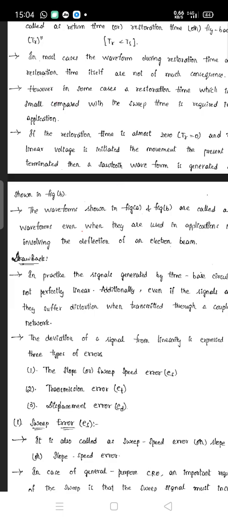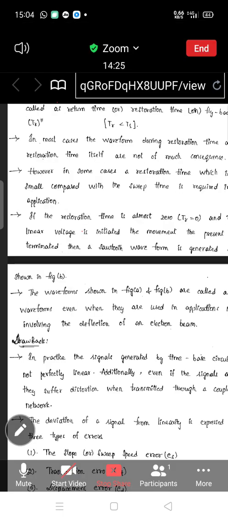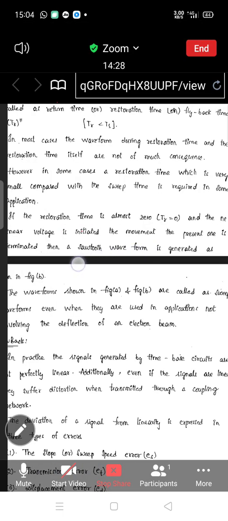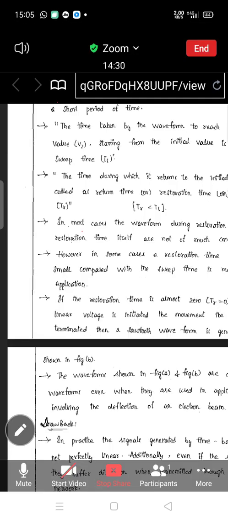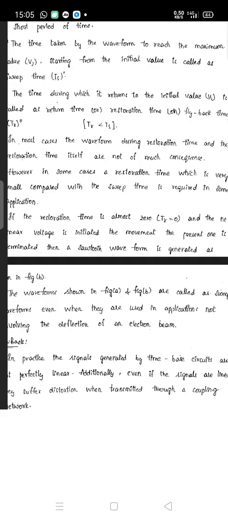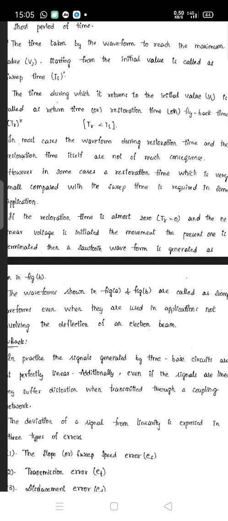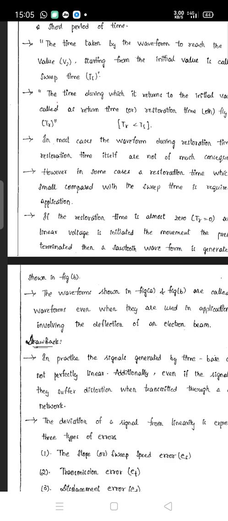If the restoration time is almost 0, that is TR equal to 0, and the linear voltage is initiated the moment the present one is terminated, then a sawtooth waveform is generated. That is shown in figure B.